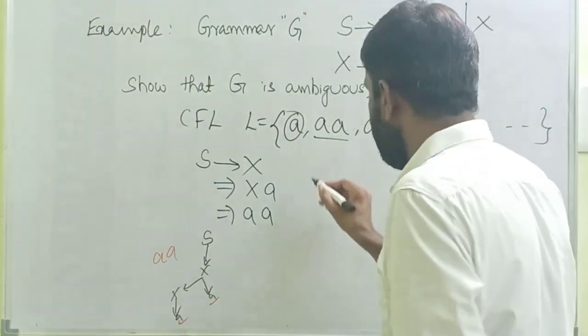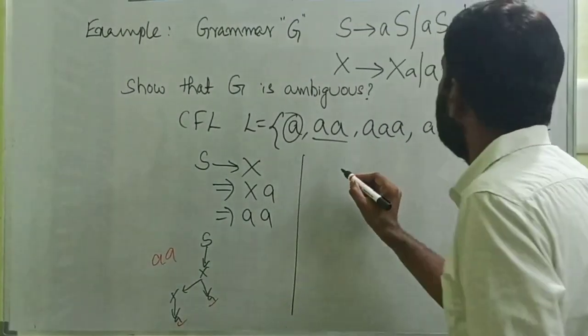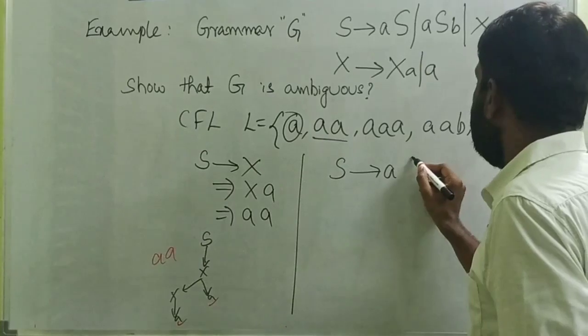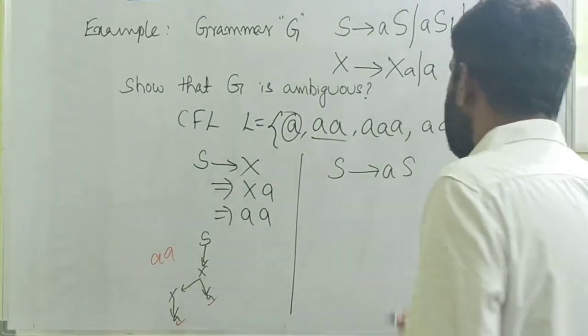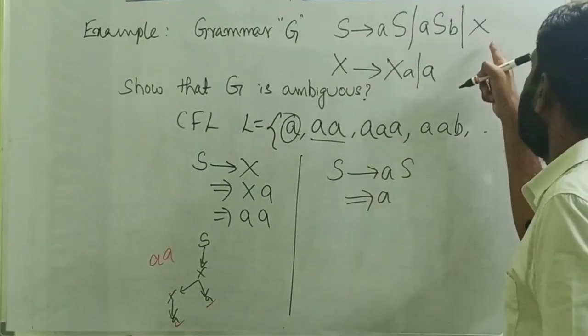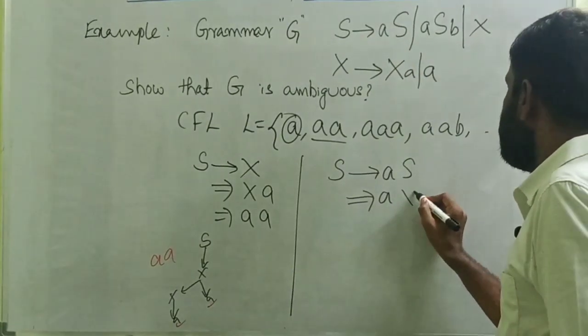Let's check for other possibilities. Is there any other possibility for the same string? So I am taking S tends to aS. Now S can be replaced with X. Now it is aX.